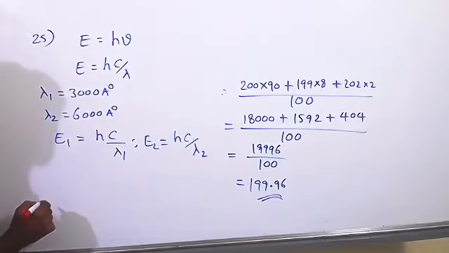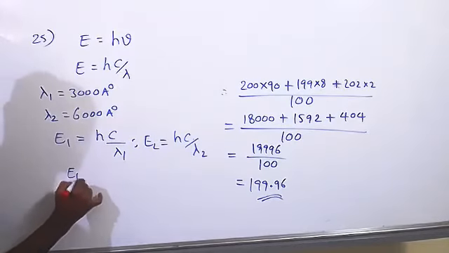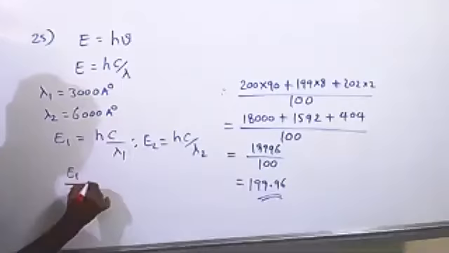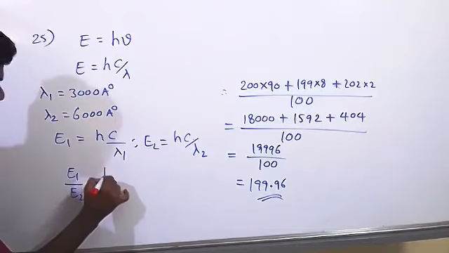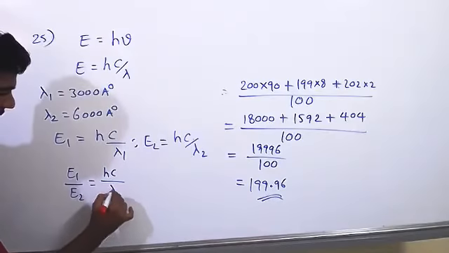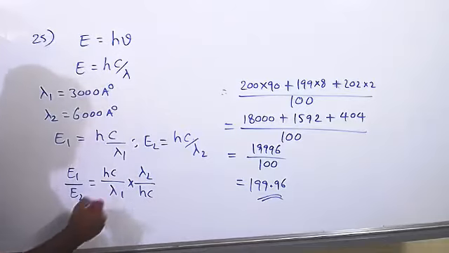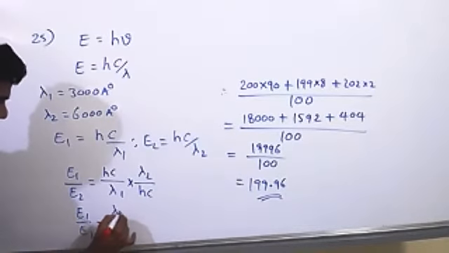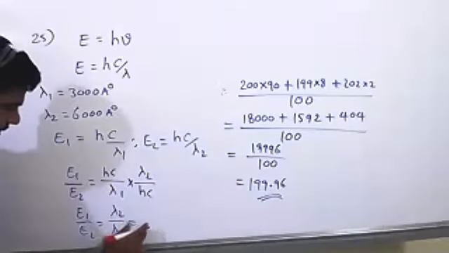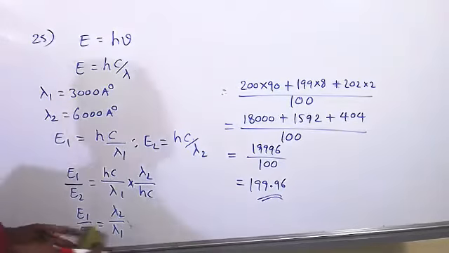Now the ratio. E1 by E2 is equal to hc by lambda 1 into lambda 2 by hc. The hc cancels. Then E1 by E2 is equal to lambda 2 by lambda 1. Lambda 2 is 6000, lambda 1 is 3000.